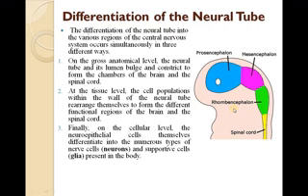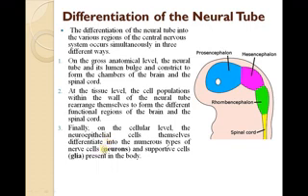So at the cellular level, it rearranges the cells in different ways, where the neural tube forms like that actually.